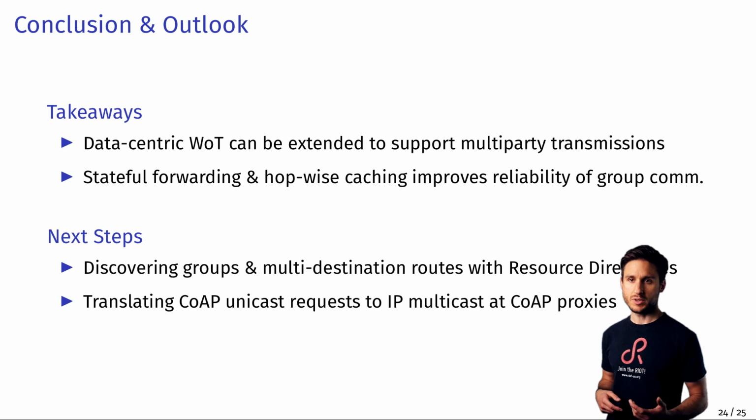We highlight 2 takeaways. First, it is possible to build a data-centric Web of Things with multiparty support using CoAP standard protocol elements. And second, stateful forwarding and hopwise caching also improve the reliability of IP-based group communication. In our future work, we will look at the discoverability of multi-destination routes and the translation of CoAP unicast to CoAP multicast at CoAP proxies.